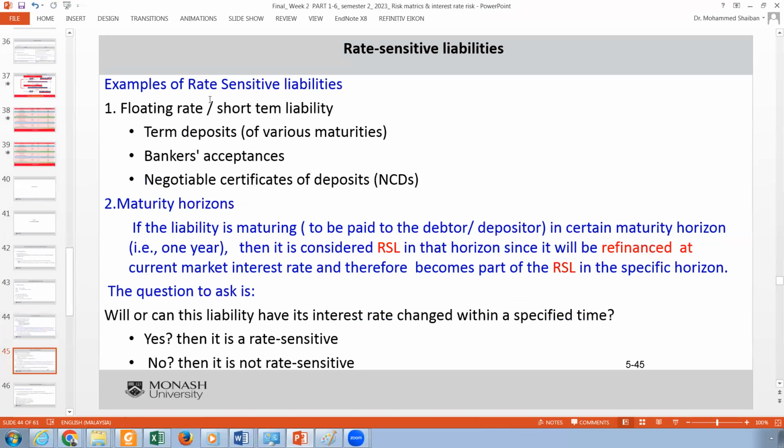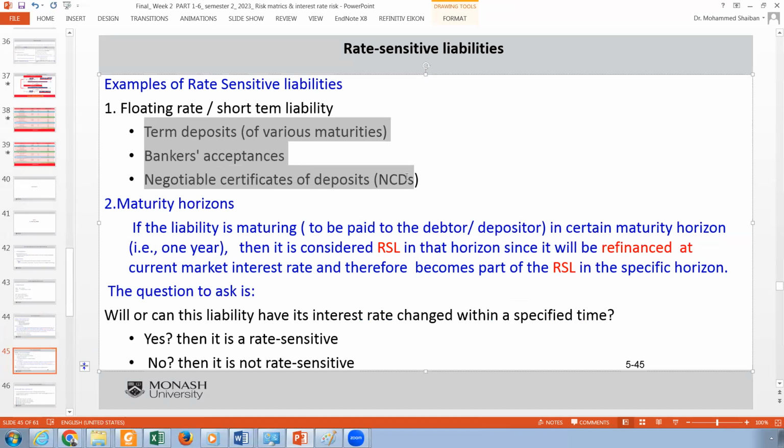Now, risk-sensitive liabilities are still the same. Either they are short-term, and these are the names of those short terms, or it can be a maturity horizon.